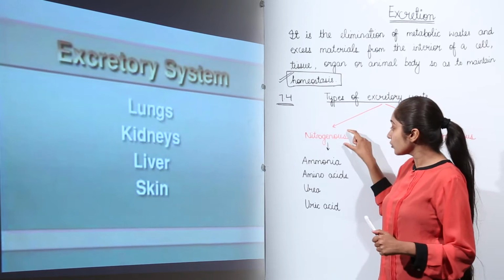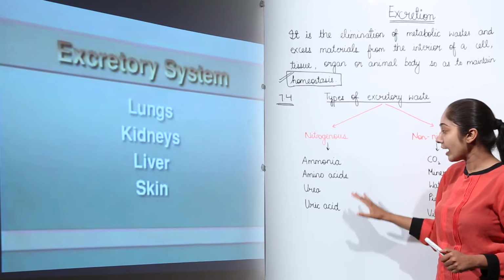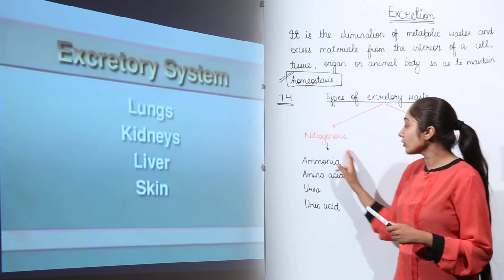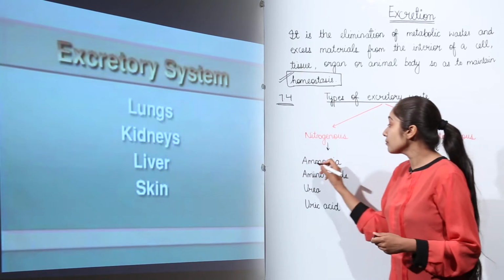Let's talk about nitrogenous waste first. We have ammonia, amino acids, urea and uric acid as nitrogenous waste products. Okay. So if we talk about ammonia first, ammonia is the most toxic compound. Why is it the most toxic compound?